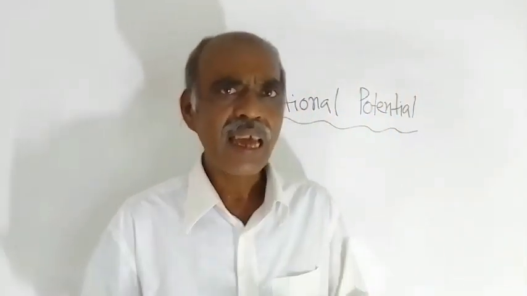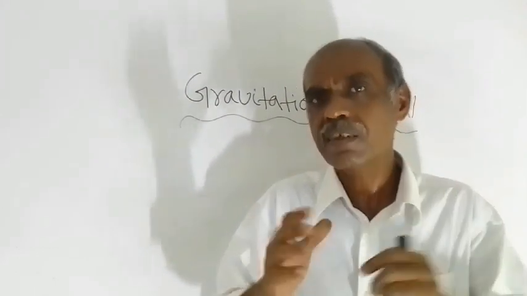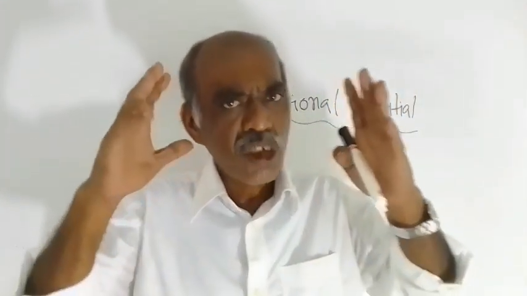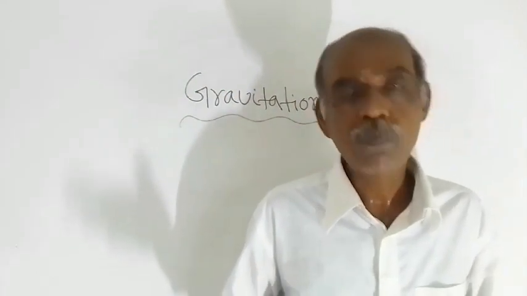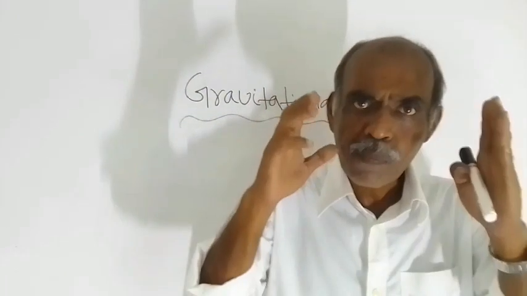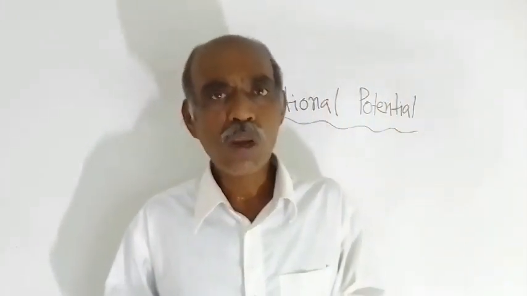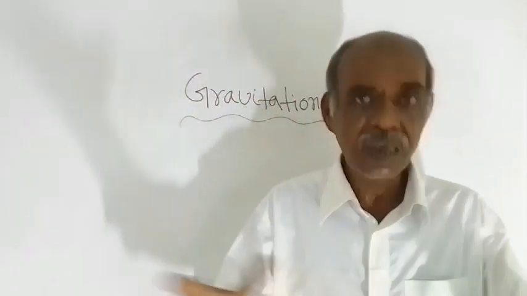So we can say that since the intensity of the gravitational field is different at different points of the large object, that means gravitational potential also will be different at different points of the large object.